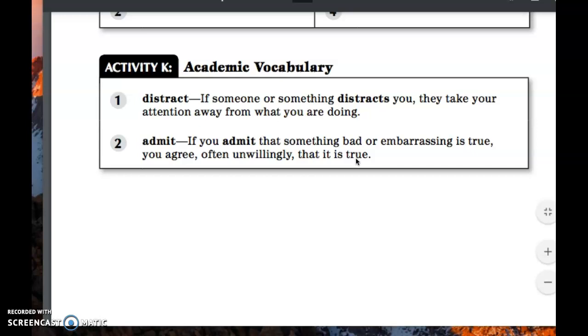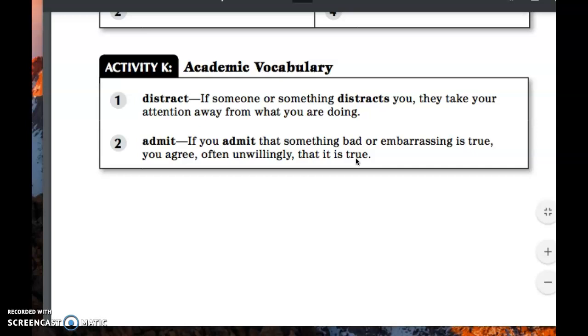Let's begin by saying one thing that a person might not want to admit to is maybe... I wouldn't want to admit to cheating on a test. I wouldn't want to admit to plagiarizing a paper. I wouldn't want to admit to anything that would make me look bad.